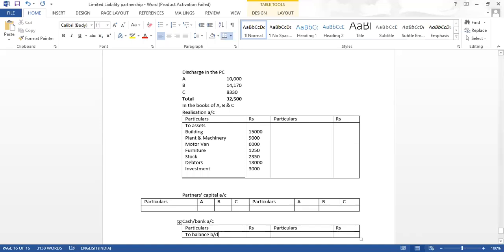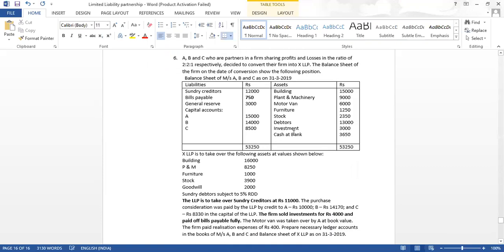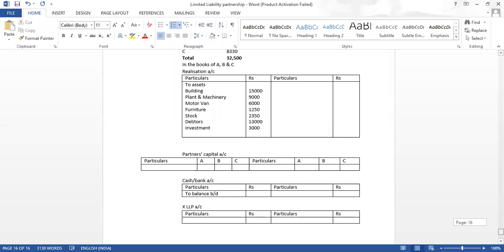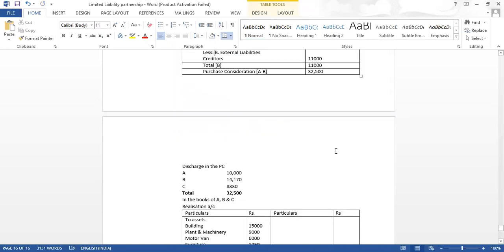So for cash bank, I will go to the account and write the balance brought down. How much is the balance of the cash at bank? It is 3,650. Cash at bank is 3,650. So I will write here 3,650. After this, we will write down the liabilities, the external liabilities.